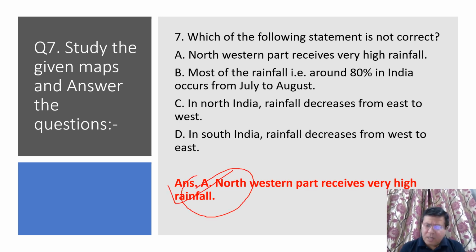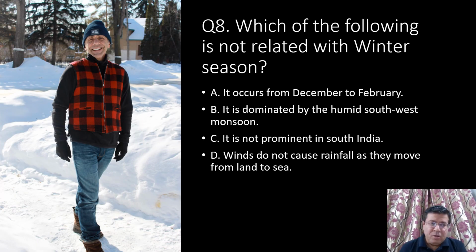I hope these questions are going to help us for several other questions also, right? The options which are not correct in the questions are going to help us in other questions. Now, next question. Which of the following is not related with winter season? We have four statements. One statement is not related with winter season. First, it occurs from December to February.